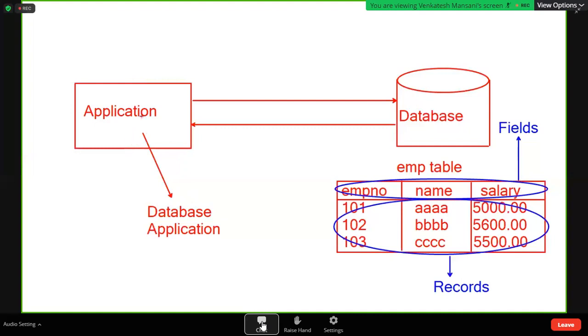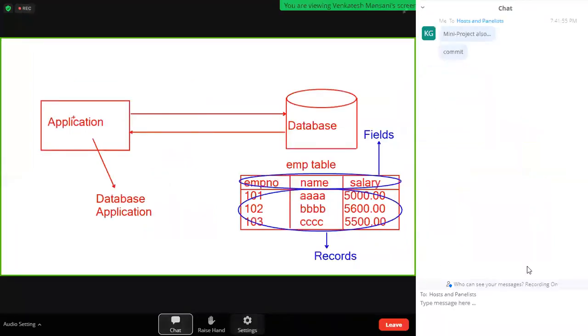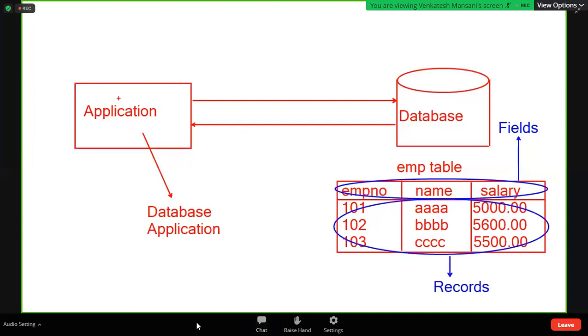The application communicates with the database, but for communication, one language is required. I communicate with you by using English, but for the database, that is not Java. The database cannot understand Java. The database can understand only one language, that is SQL, Structured Query Language.